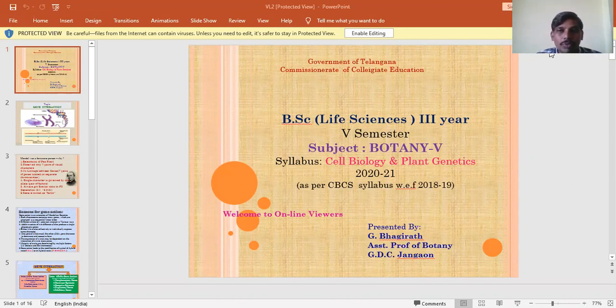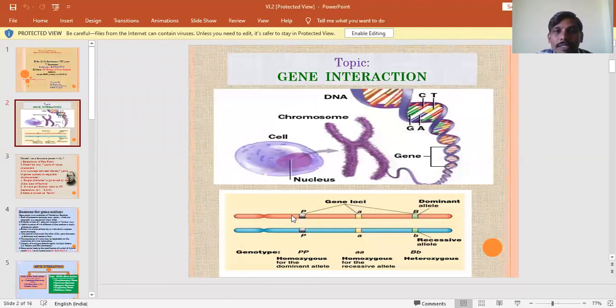Under plant genetics, today we will learn about gene interaction. Before going to the actual topic, let us once again recapitulate the connectivity between the previous chapter and the present chapter. Then only we can easily understand the phenomena and the connectivity between these two chapters. In the first chapter, that is introduction of genetics and Mendel's laws.